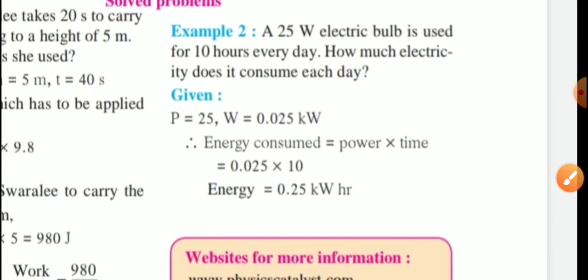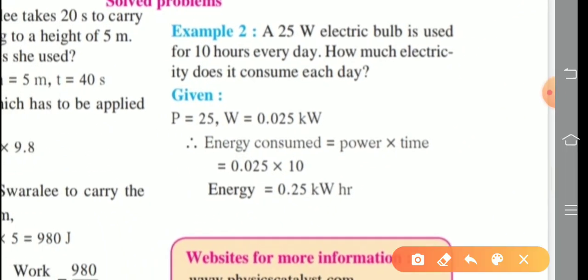One more numerical problem is given, asked for 2 marks. So write in that pattern. A 25 watt electric bulb is used for 10 hours every day. How much electricity does it consume each day? So write down the given terms. Power is given 25 watt.